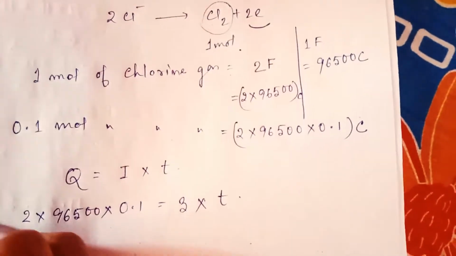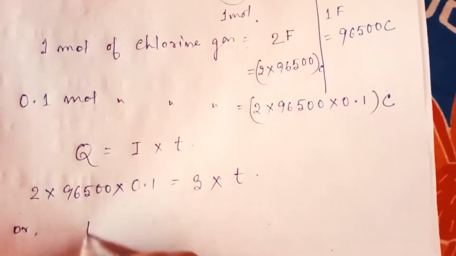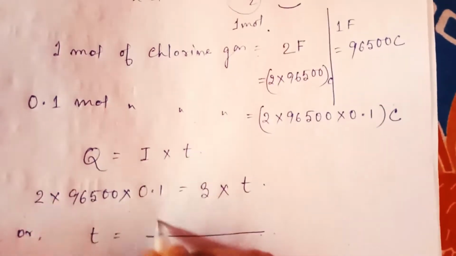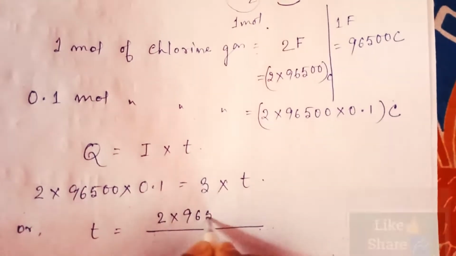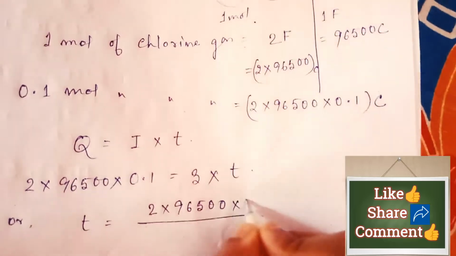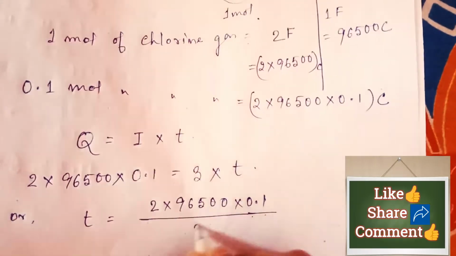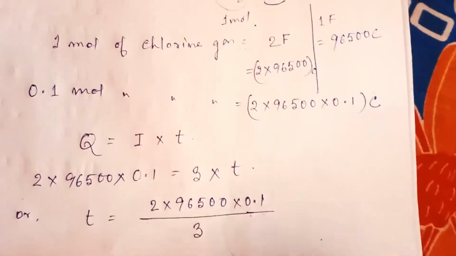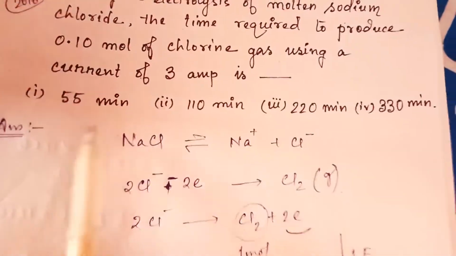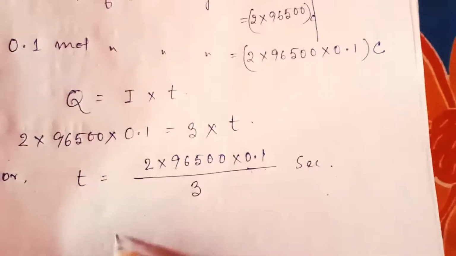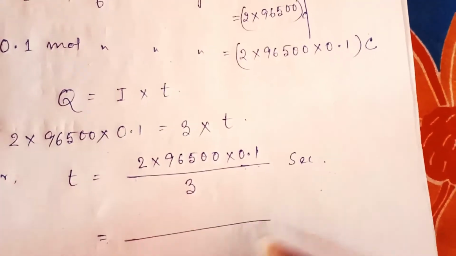So T equal to this divided by 3. Now this value will come in second, but see the options, all the options are in minutes, so you need to divide this whole value by 60.